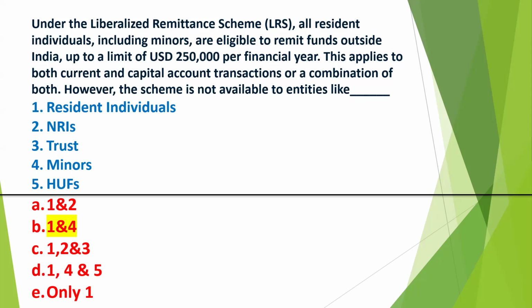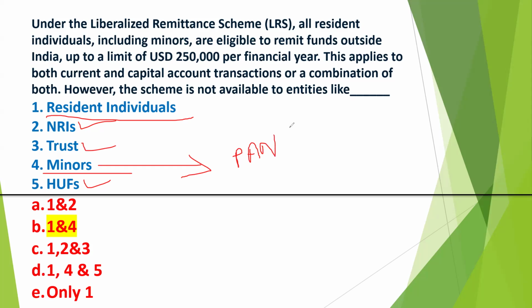So first and fourth is the correct answer, that is resident individual and minor. Okay, so this scheme is not for NRIs and trust and HUF. For them, this scheme is not available. It is only for resident individuals, and in that minors are also there. So if a minor wants to do the foreign payment, the minor should have a minor PAN card. Okay, so if a minor PAN card is available, they can also make the foreign payment up to $250,000 in a financial year.